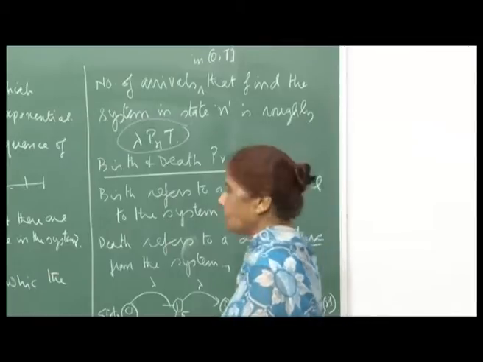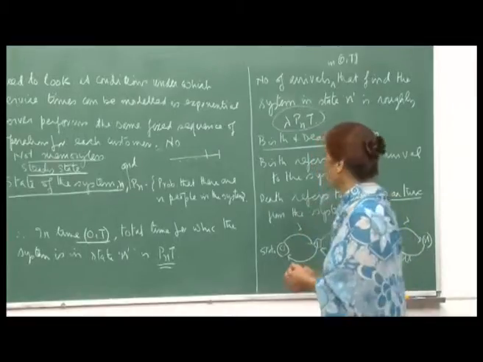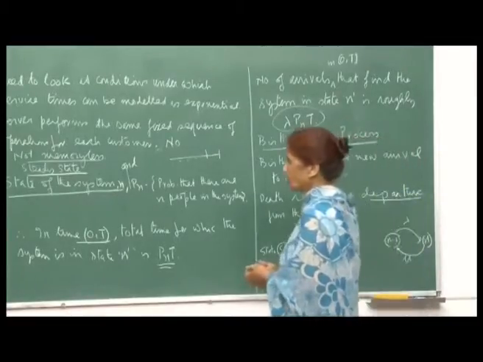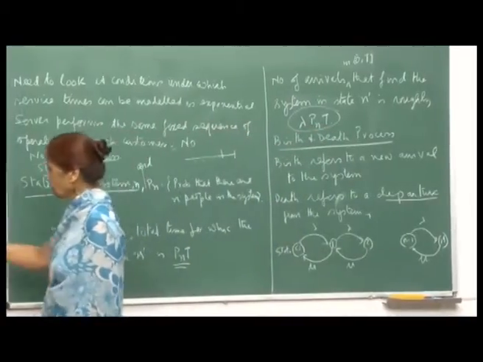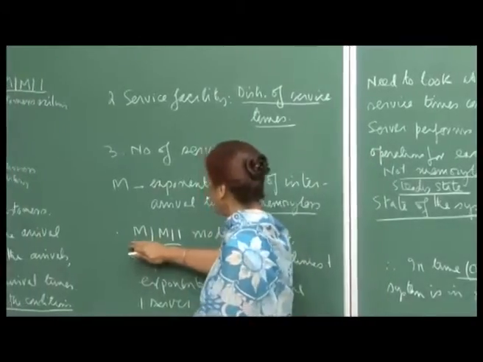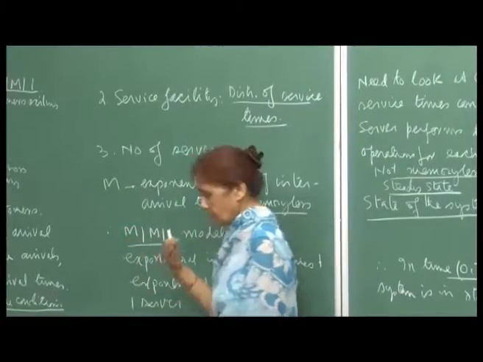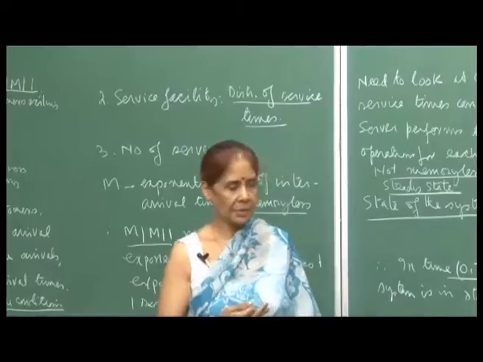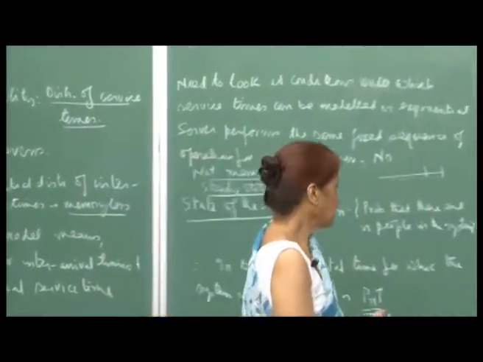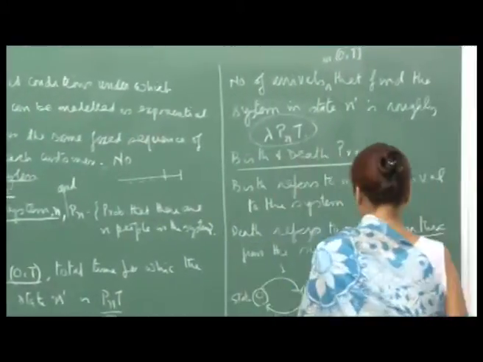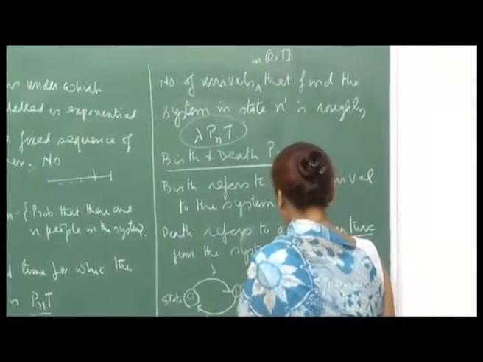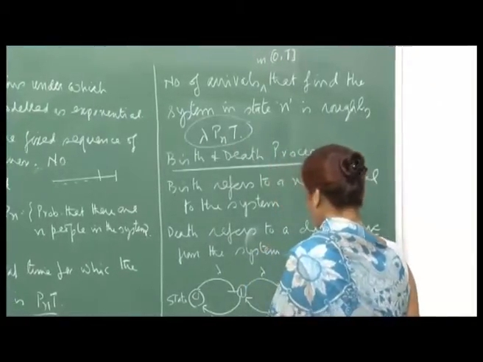So, this birth and death process is under the assumption that your arrival process is Poisson, and the service time is exponentially distributed. There is one server.